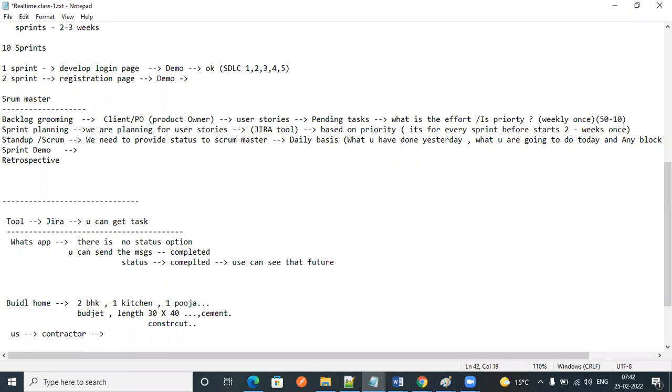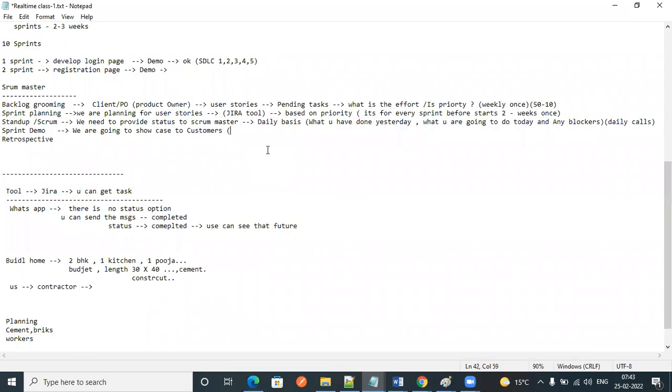Next, sprint demo. Whatever we developed, we are going to showcase to the customer. If the customer is happy, we are also happy because he is paying for us. If he is okay, then we'll proceed. If we need to change anything, we are going to change it right now.